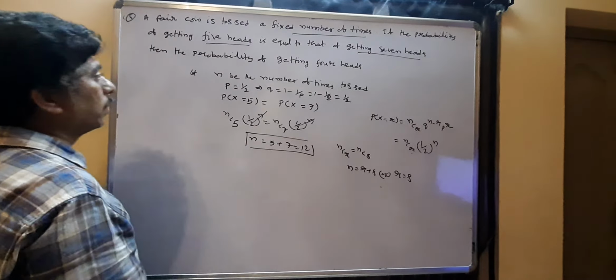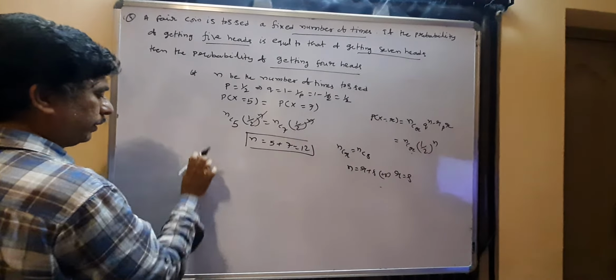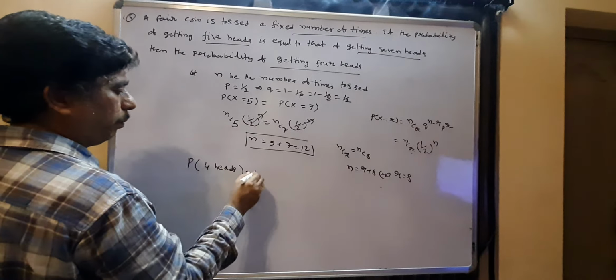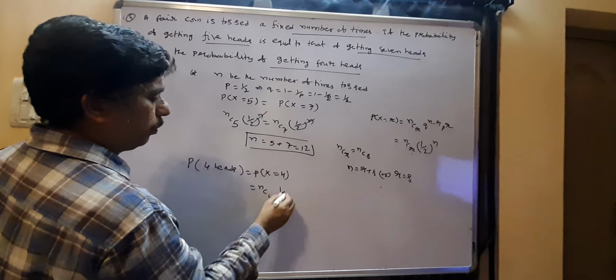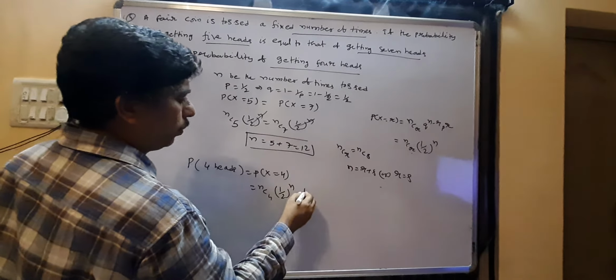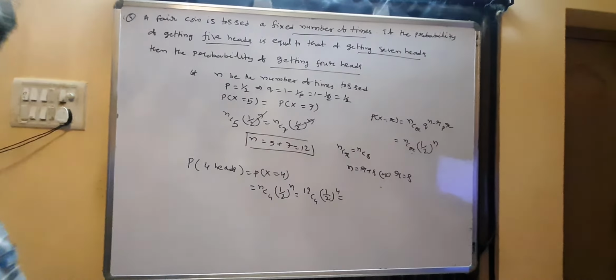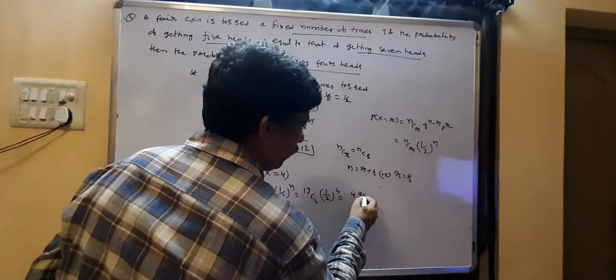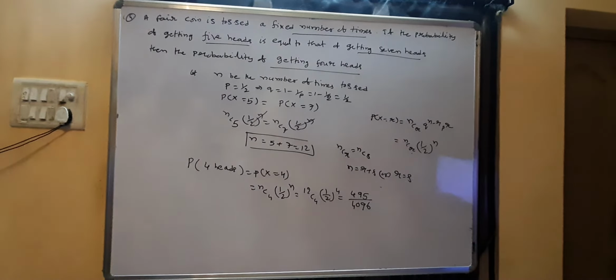Finally, they ask in the question to find the probability of getting 4 heads. That means probability of x equal to 4. That is nC4 1 by 2 whole power n. n is 12, so 12C4 1 by 2 whole power 12. You have to do the calculation. We get the answer 495 by 4096. Copy the problem.